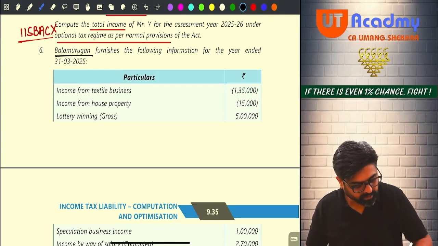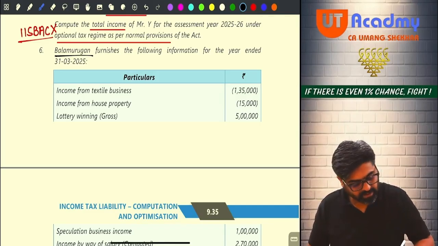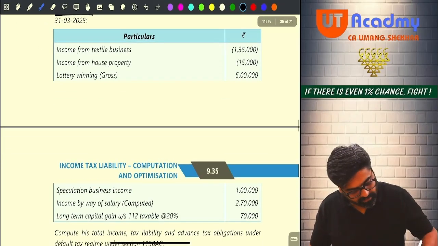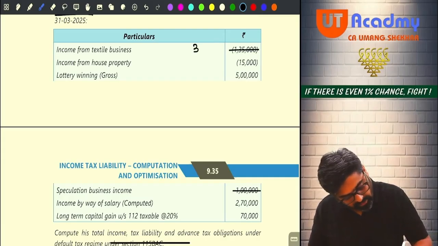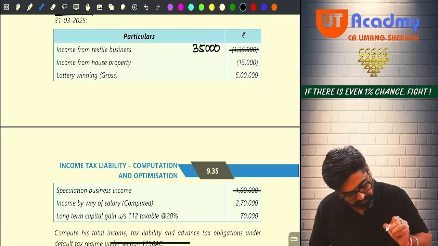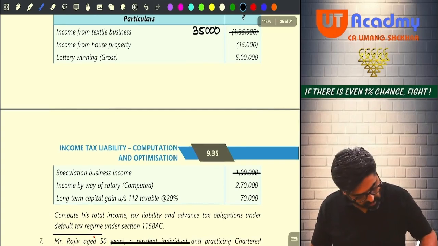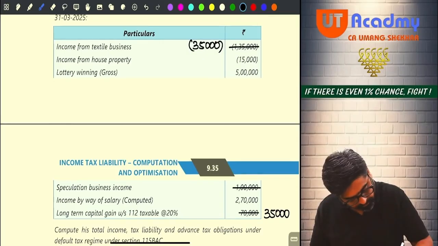Balamurugan furnishes the following information for the year ended 31st March 2025. Textile business, 1,35,000 loss is there. Okay. So this 1,35,000 loss I will set off against my speculation business income. So this will be 35,000 loss still remaining. This 35,000 loss I will set off against my long-term capital gain. So long-term capital gain remaining will be 35,000. Okay, and this loss will go away.